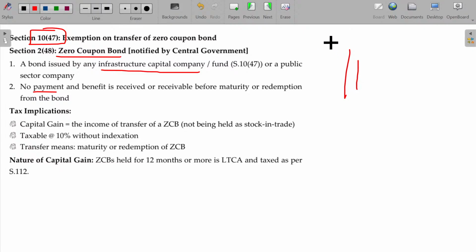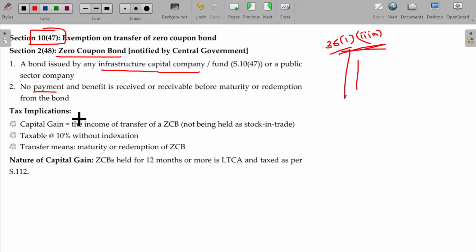Already we studied it along with section 36 clause 1 subclause 3A in PGBP. In PGBP, the specified deduction related items we discussed under section 36, clause 1, subclause 3A, where we referred to the zero coupon bond in detail. Here the same is mentioned.